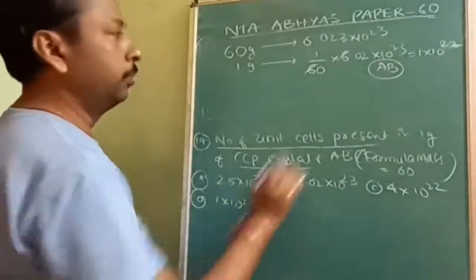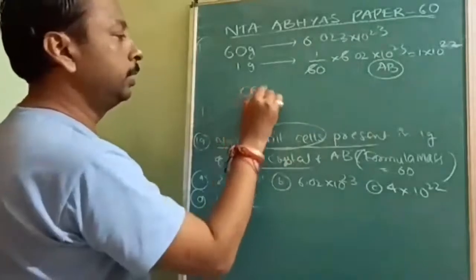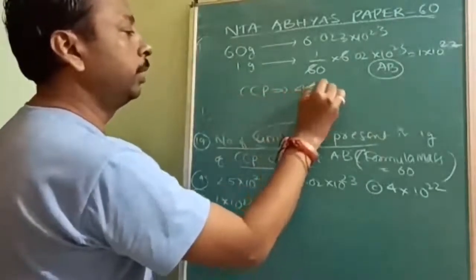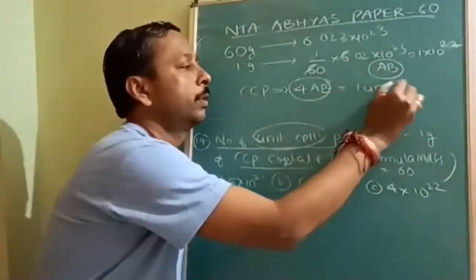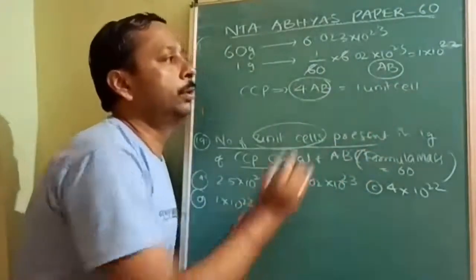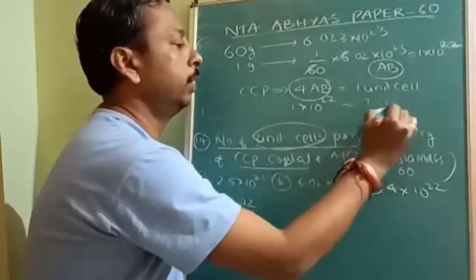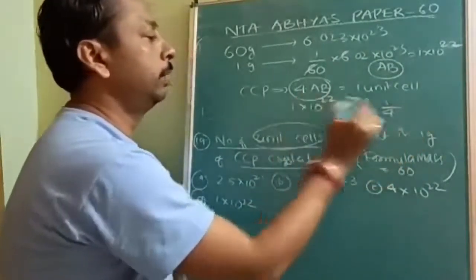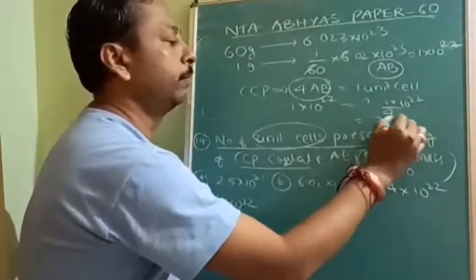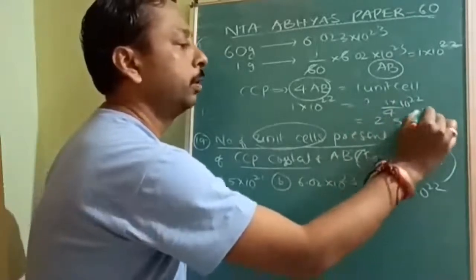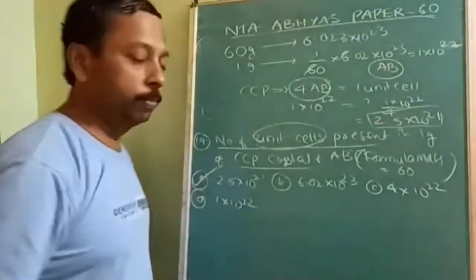So now we want the number of unit cells. For CCP, 4 AB are required. 1 unit cell contains 4 AB. Now we got 1 into 10 to the power of 22. How many unit cells? So 1 by 4, 1 into 10 to the power of 22 divided by 4. This will be 2.5 into 10 to the power of 21. So this is how the answer is 2.5 into 10 to the power of 21.